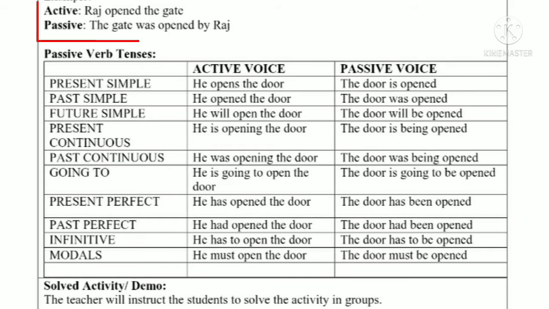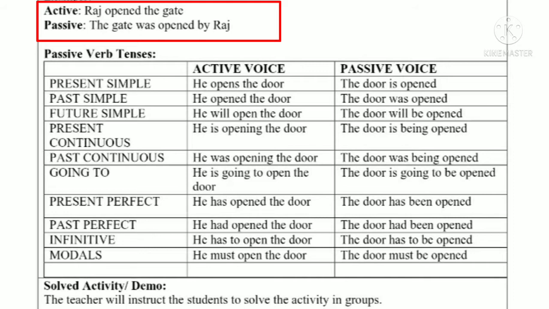Raj opened the gate. Who opened the gate? Raj. So Raj is the subject or doer. What did Raj open? The gate. So the gate is the object. Into passive voice, already the answer is given.